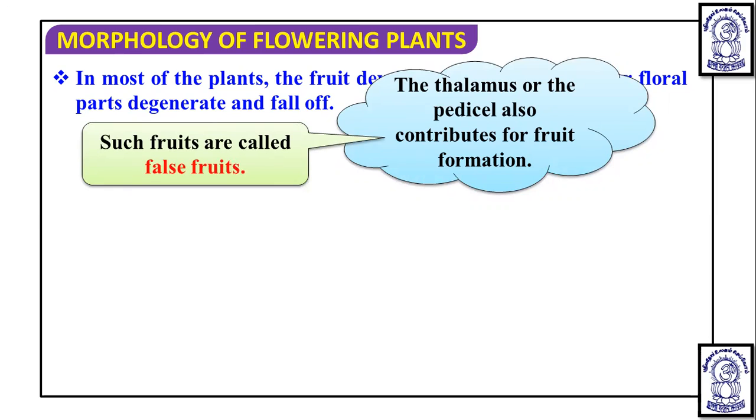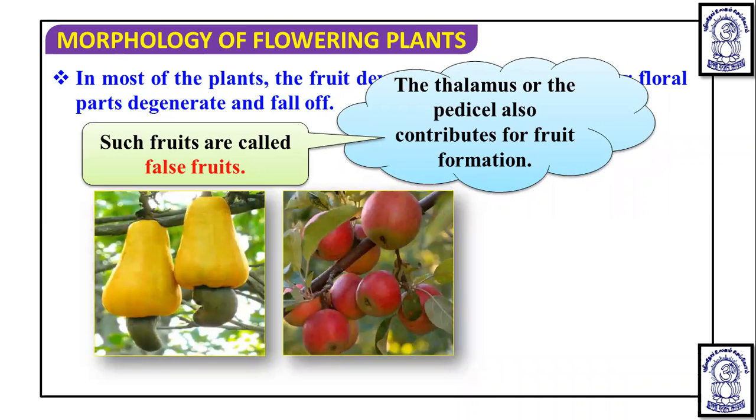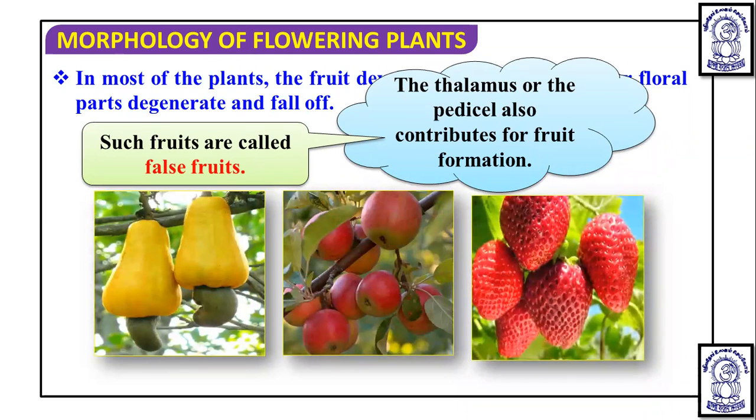If the fruit is derived from a plant part or floral part other than the ovary, then we call that type of fruit a false fruit. So whatever fruits are formed due to the contribution of the thalamus or pedicel are known as false fruits. This is the cashew nut. It is somewhat a false fruit. These are also false fruits. Okay, we will discuss that.